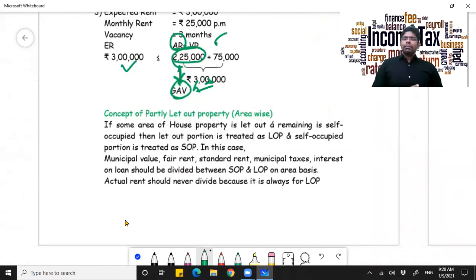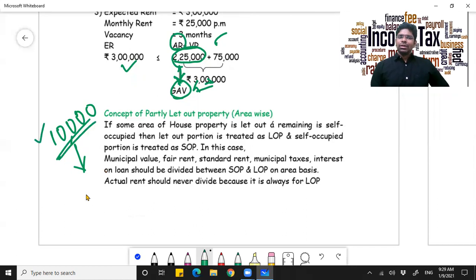And the concept of partly let out property. Assume I have a house and it is partly let out and partly I am occupying it. How do you calculate the expenses and everything? Whatever I incur will be distributed proportionately based on the area. For example, say I incur 10,000 rupees on a particular expenditure, say municipal taxes. Expenditure is basically not allowed except for municipal taxes specifically. Now say on municipal taxes I am paying an amount of 10,000 rupees.